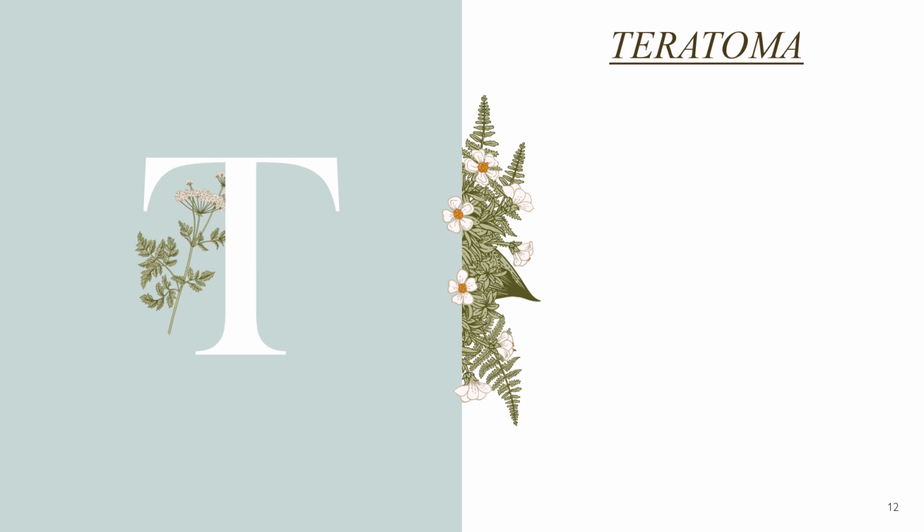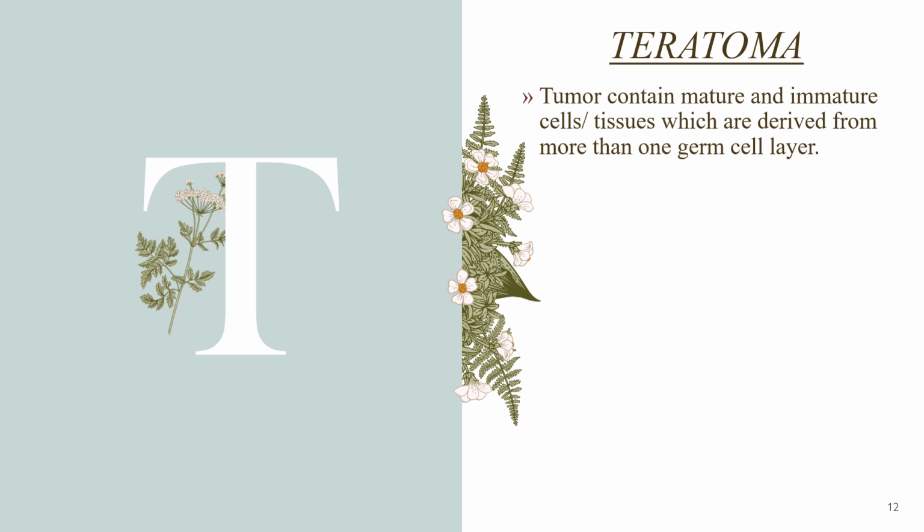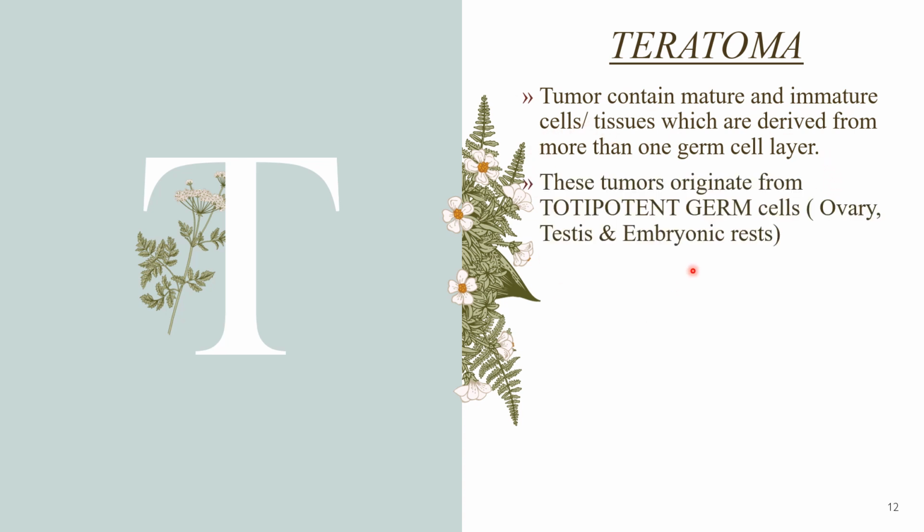So now let us understand a few terms before we go to the end of this tutorial. The first is teratoma. The term teratos means monster. These tumors contain both mature and immature tissues which are derived from more than one germ cell layer. These tumors originate from totipotent germ cells. What are totipotent germ cells?